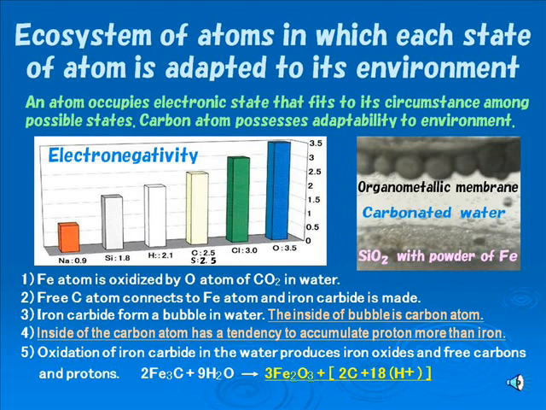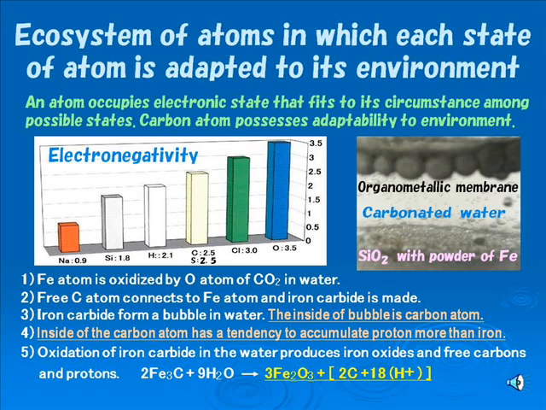As for the discussions, carbon exists as a simple substance. There is iron carbide, and carbon atom forms oxide also. Such an atom occupies the electronic state that fits its circumstance among possible states. That is the ecosystem of atoms, in which each electronic state of an atom is adapted to its environment. So, the mineral or material tells the environment in which it was formed.